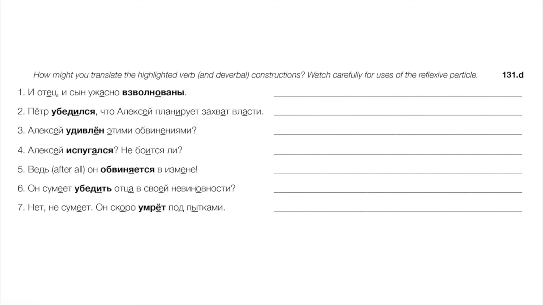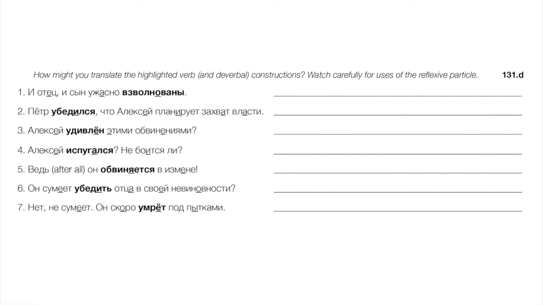Okay, there's the passive, right? He has become convinced. He has been convinced. We could say he's convinced himself. I guess that would actually make some sense as well, right? Understanding this reflexively. But in any case, he's convinced that Alexei is planning a coup. 3. Алексей удивлен... Sorry, I didn't realize that was a question at first. Алексей удивлен этими обвинениями. Is Alexei surprised by these accusations?